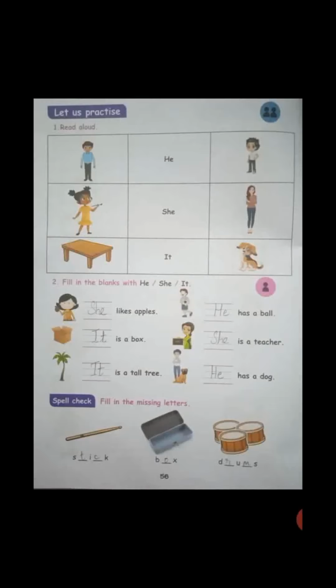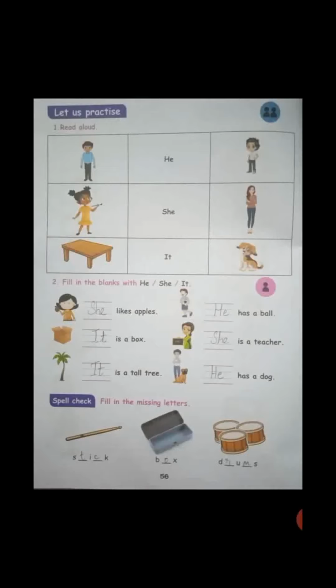Next one, it's an object. Dash is a box. What will you write? You have to write it. It is a box. Next one is a tree. So what do you want to write? It. It is a tall tree. Right side, dash has a ball. Who is having a ball here? He. Boy is having. So you want to write here he. He has a ball. Next one, dash is a teacher. She is a teacher. Next one, here man, and dash has a dog. So what do you want to write? He. He has a dog.